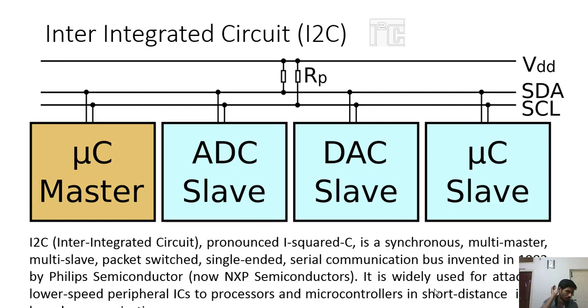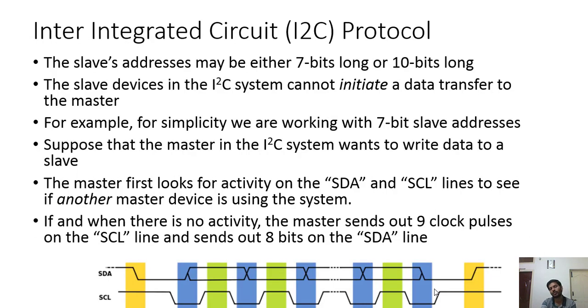Since we send the data serially, there must be some account of how many bits we send, and that can be done only with synchronous communication. So with respect to the clock, we send the data and we receive the data.